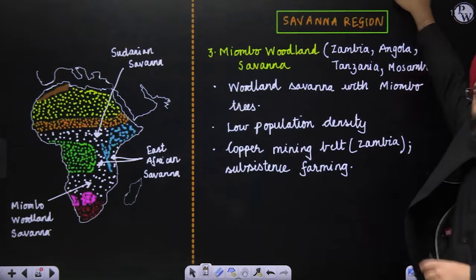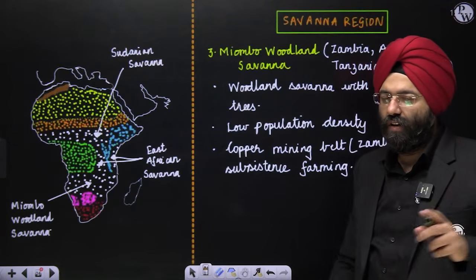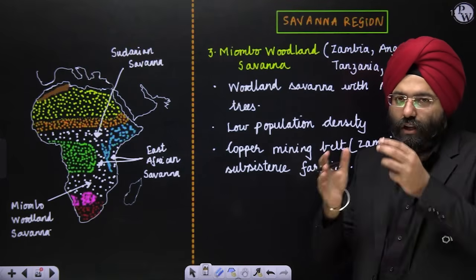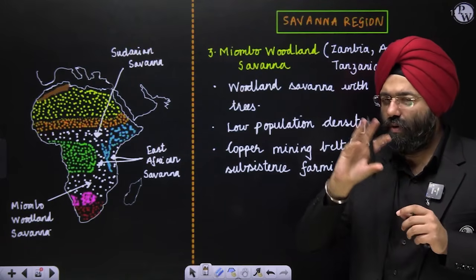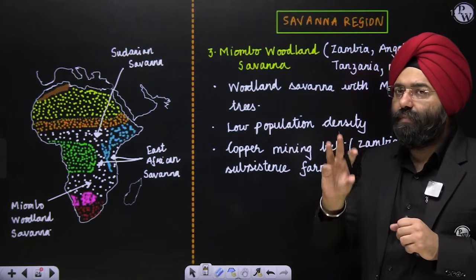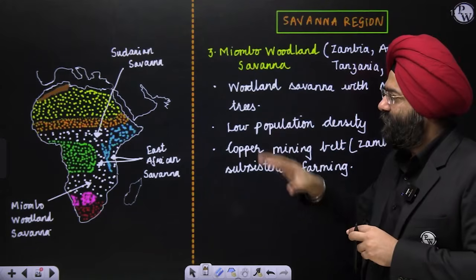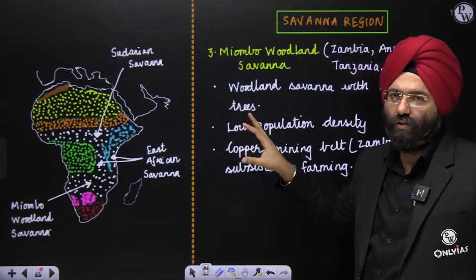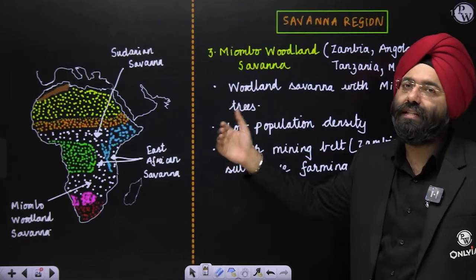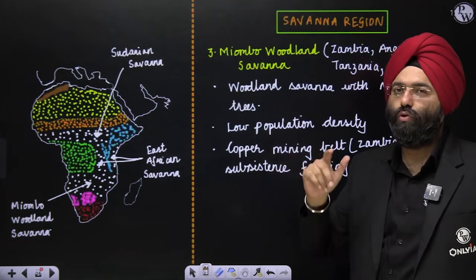Now we are done with all the physical divisions of Africa, where I have covered the physical along with the human and economic angle, so that you are able to correlate. Rather than giving the minerals aspect as a separate map, I have covered within this particular division also in detail what are the minerals found in these regions. So that will make it easier for you to comprehend also.